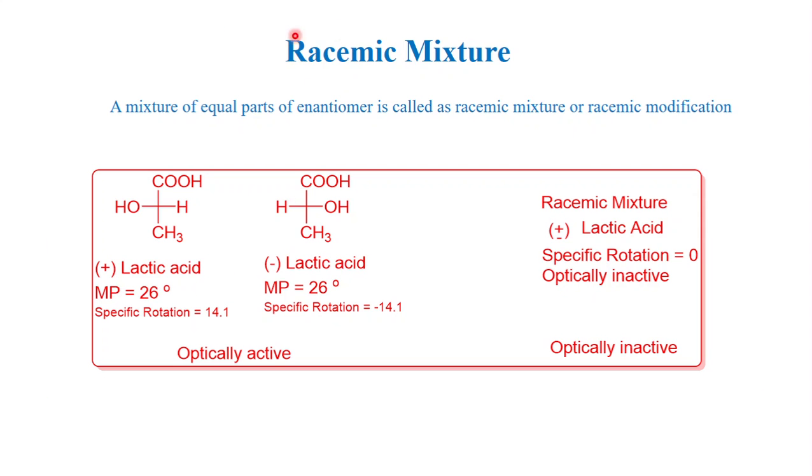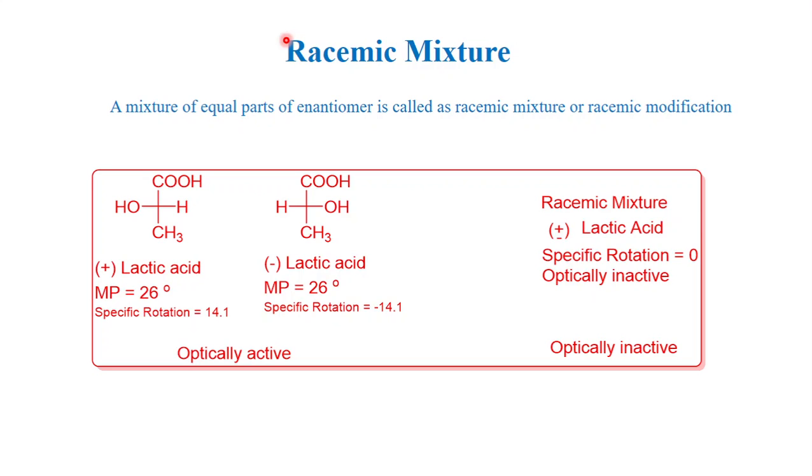Then again in the last lecture we learned the racemic mixture. The racemic mixture is a mixture of equal parts of enantiomers. Equal parts of enantiomers is called a racemic mixture or a racemic modification, and it is also called an equimolar mixture of plus and minus forms of a compound.